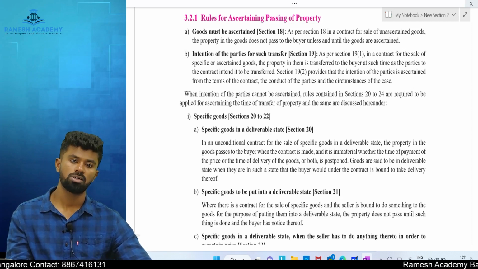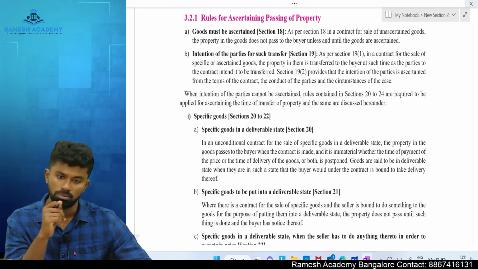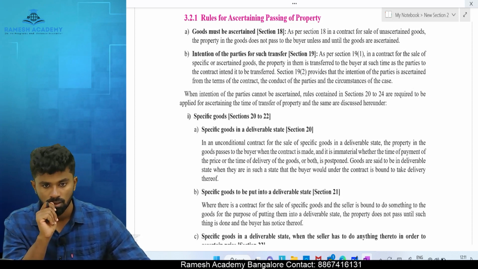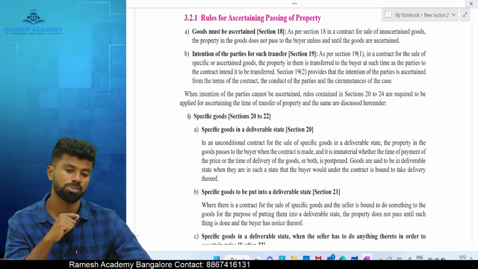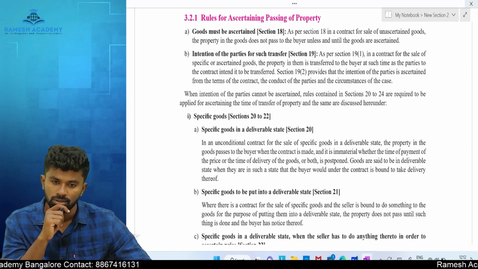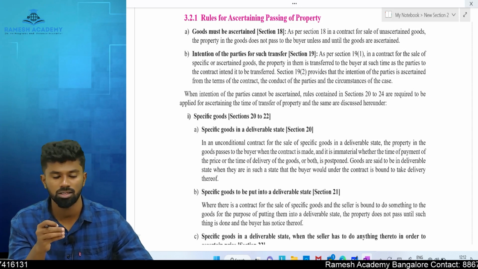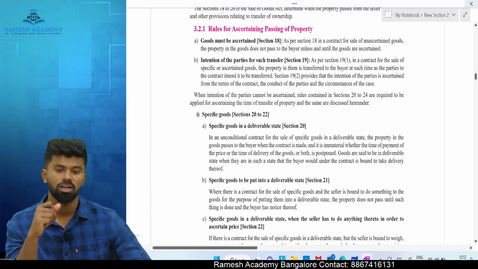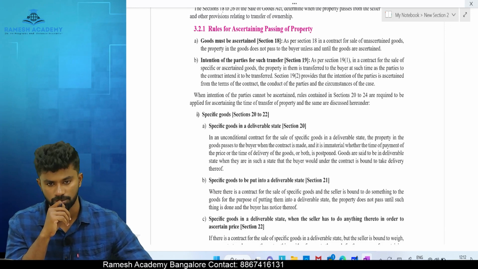What is intention of the parties, sir? When parties are having an intention to transfer the ownership. For example, I enter into a contract today, but payment will be done after 3 days. Delivery will be done after 5 days. When is ownership transferred? Today or after payment or after delivery? Because if we are not clearly agreed on what date ownership is to be transferred, then we have to apply the rules given in the act and find out on what event the ownership is transferred.